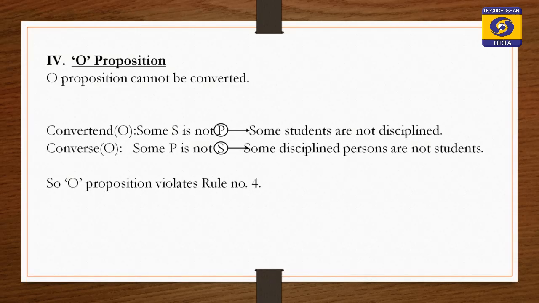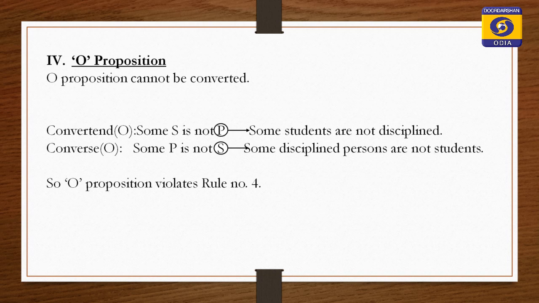So, this rule is correct. Then the next rule, quality of both should be same. Here quality of both is same because both are negative. Then the next rule is no term can be distributed in the conclusion if it is not distributed in the premise. So, here you see converse O proposition distributes its predicate. So, predicate is here distributed.